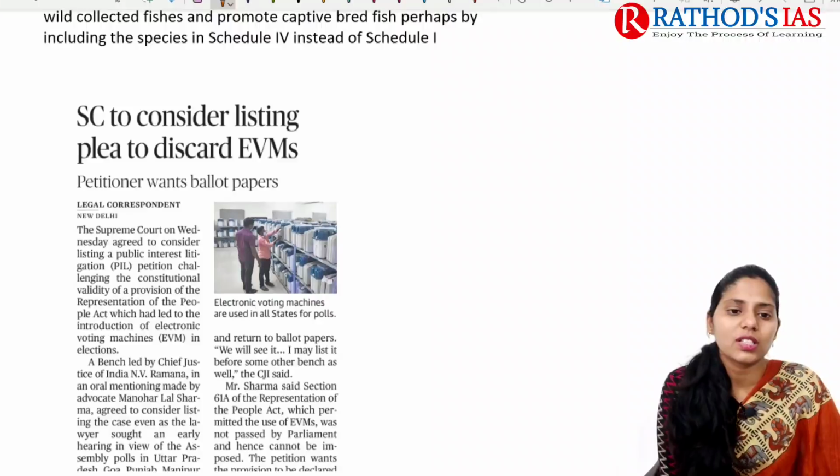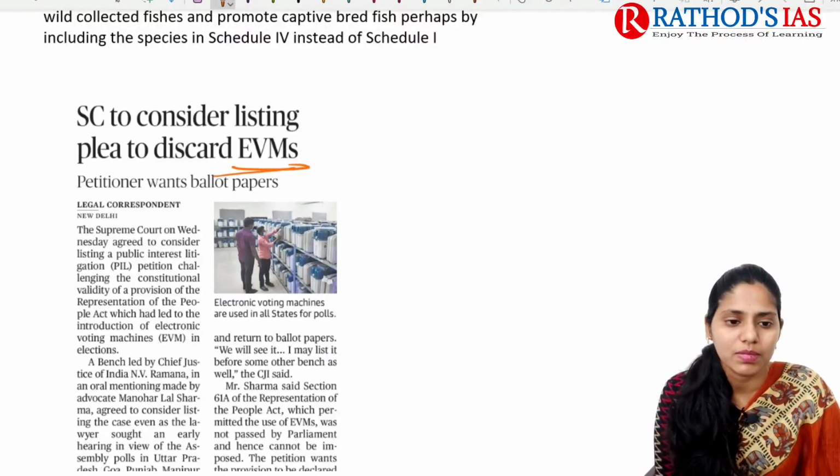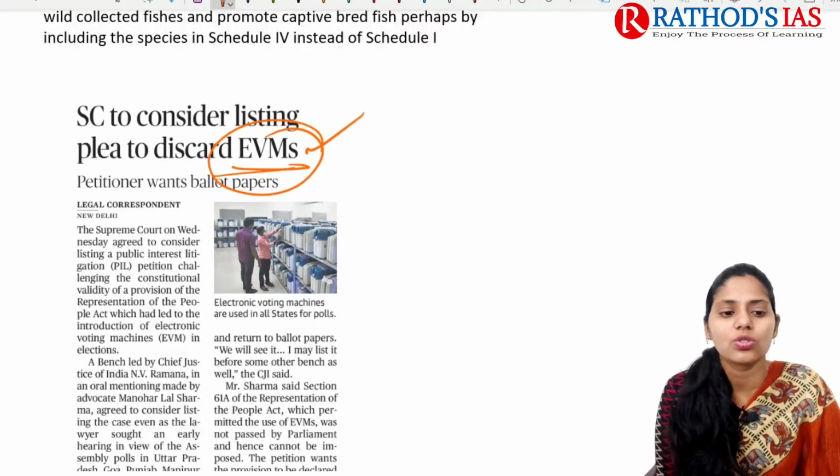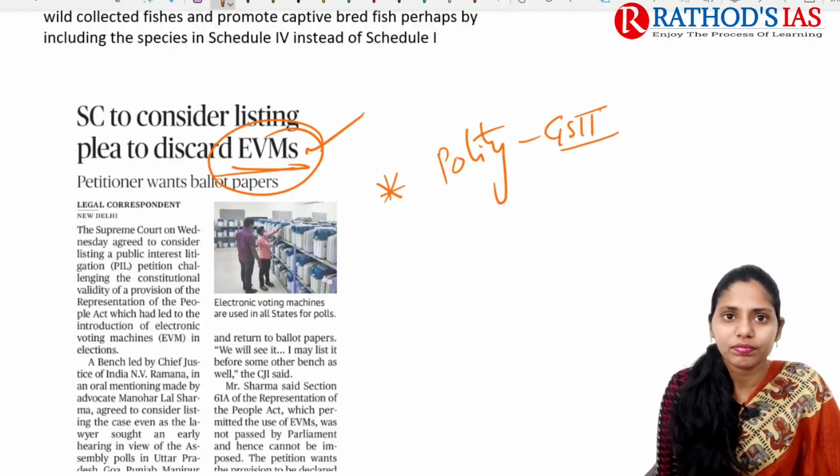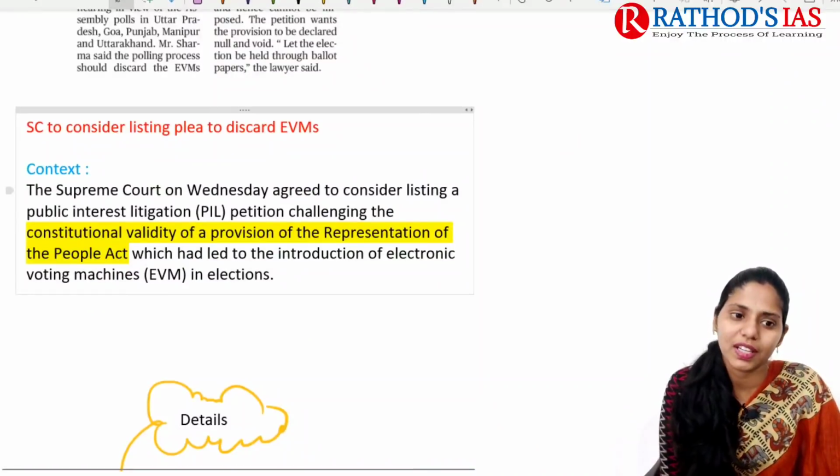Now let us see the next topic. It is regarding EVMs, that is electronic voting machines. Actually this topic is very important from our polity point of view, which mainly comes under GS Paper 2. So now let us try to see this topic.